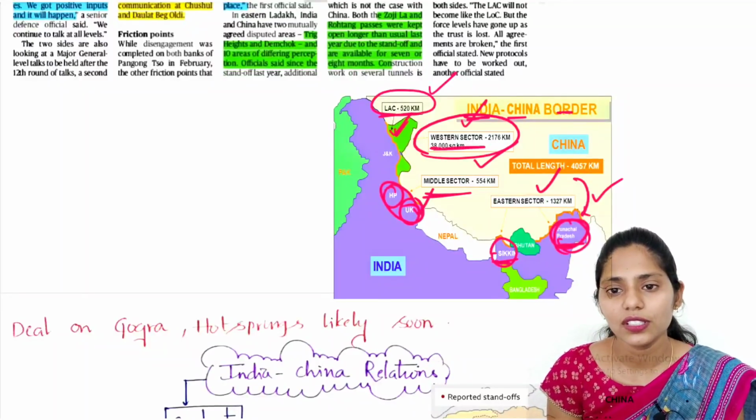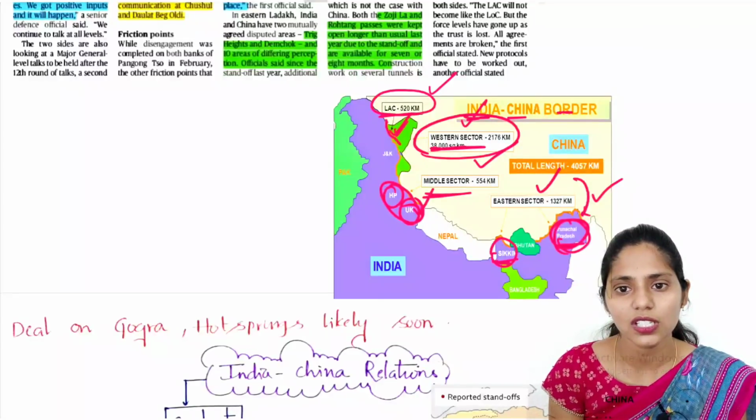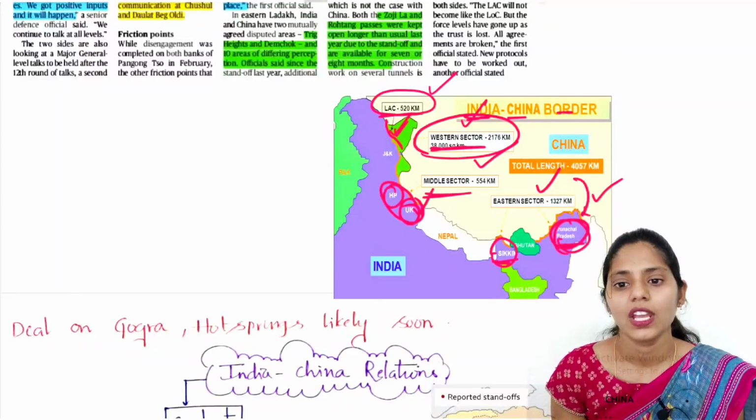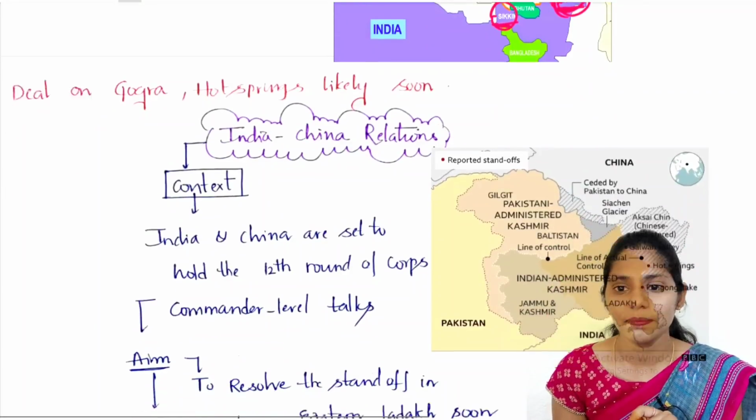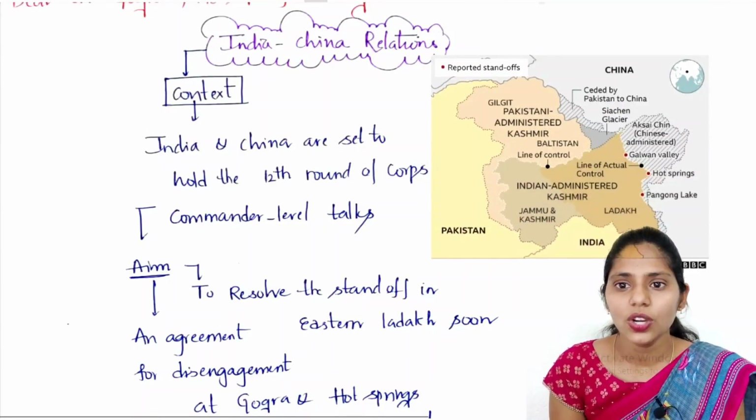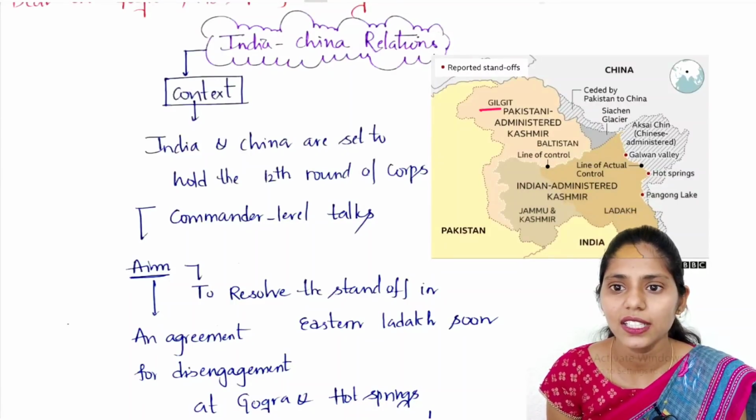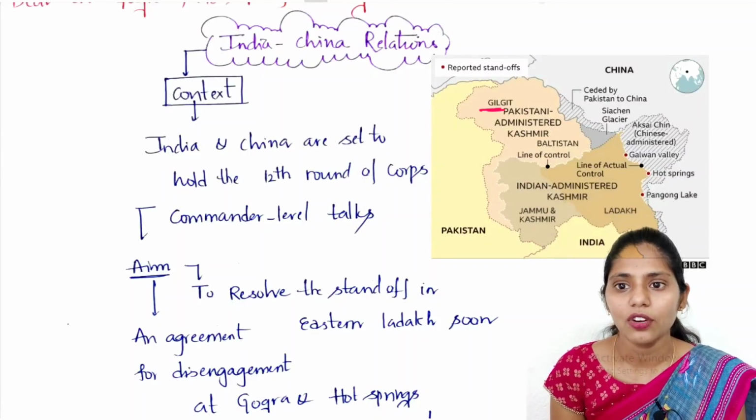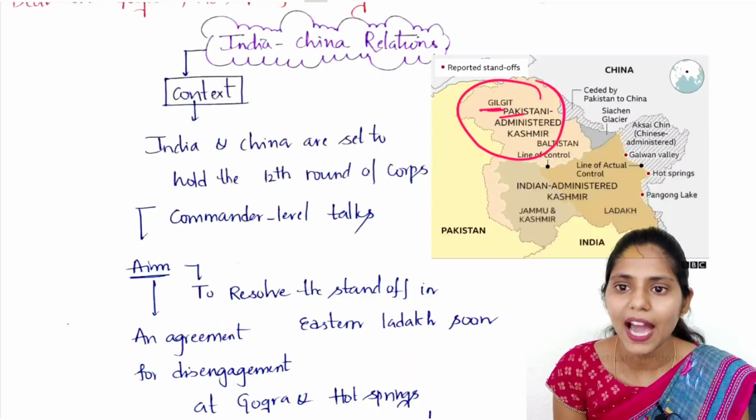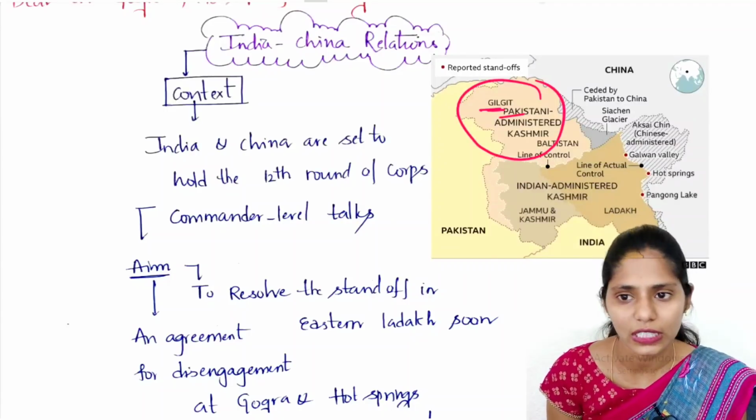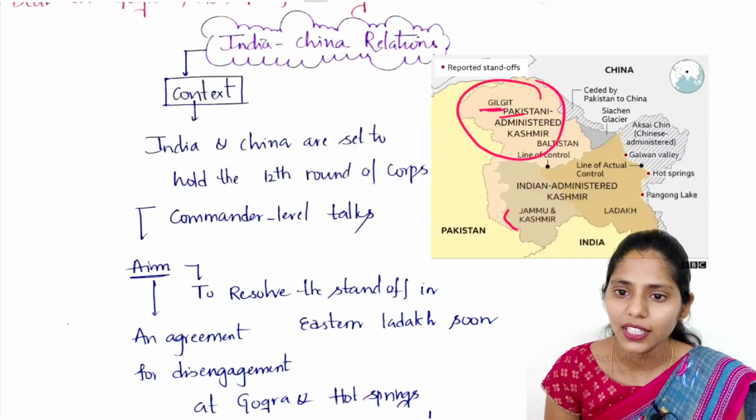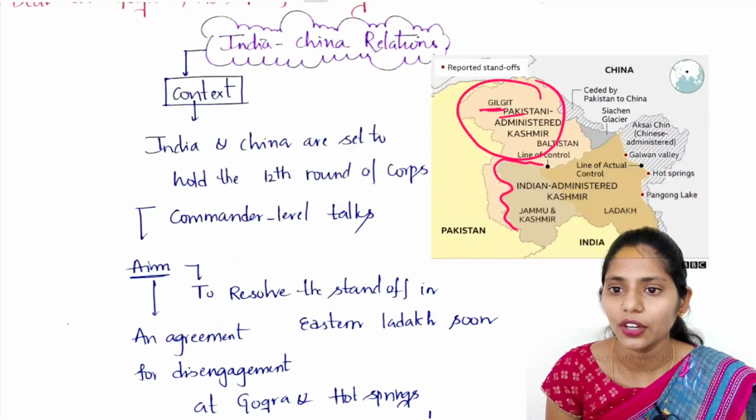And next one is at western sector, we are having an issue with this line of actual control. And now let us move on to the next image. So here, this is our northern part, right? This part is Gilgit, the Gilgit part of Pakistan. It is mainly located in Pak occupied Kashmir or Pak administered Kashmir area. And here between India and Pakistan, we have the line of control.